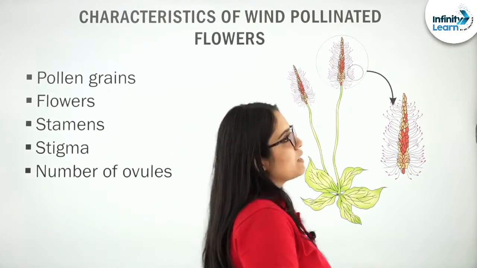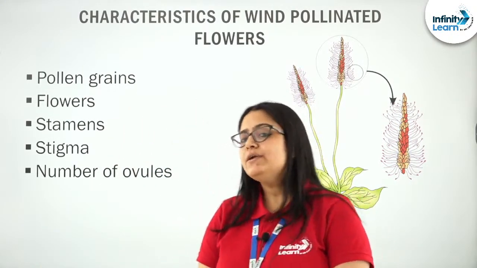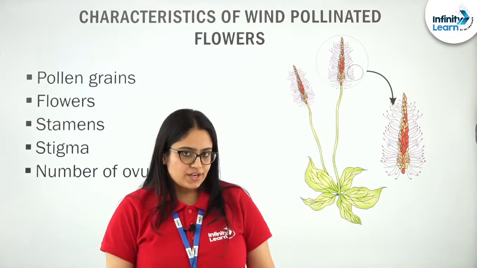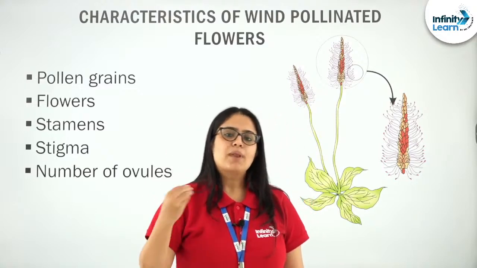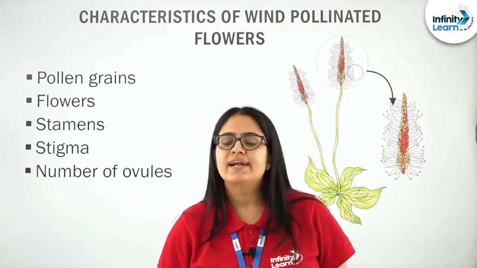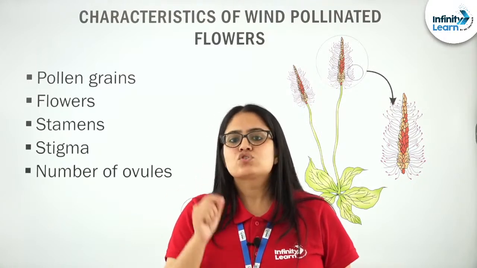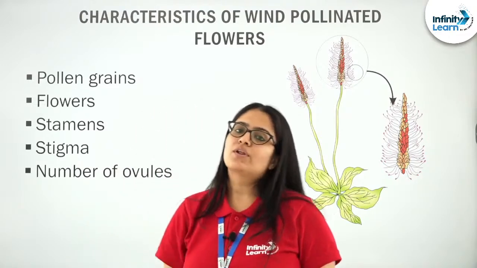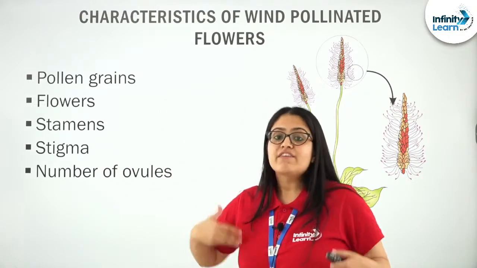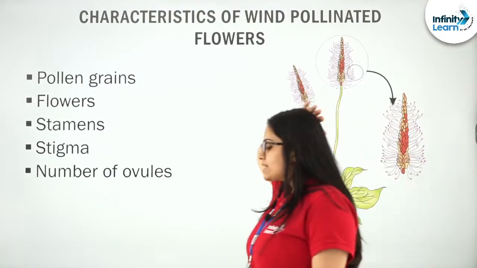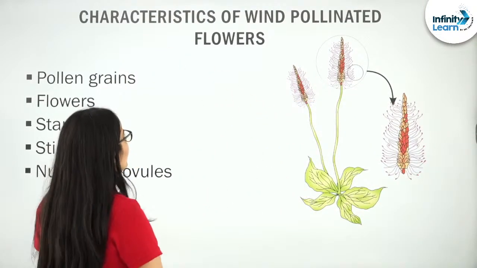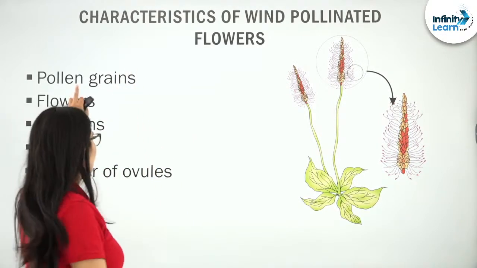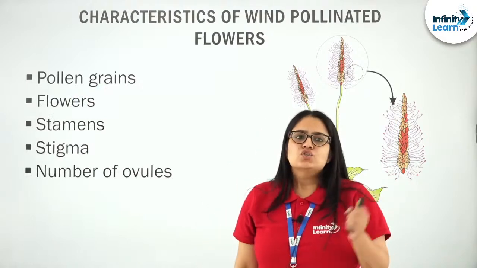Let us see what I have to show next. Next we have to discuss the characteristics of wind pollinated flowers, right? What are the adaptations or characteristics that the flowers of wind pollinated plants possess so that they can utilize air or wind as a pollinating agent in a more effective way? So see, these are the characteristics that you will see in a wind pollinated flower. The very first characteristic that I want to discuss with you is about pollen grains. So what do you think?